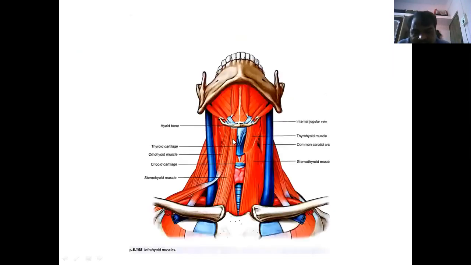See here, this is the muscular triangle. The muscular triangle means the infrahyoid muscles make the muscular triangle. But here, see the submental triangle. This is the submental triangle, below the symphysis menti. We can identify this as the muscular triangle, the submental triangle. This is the digastric or submandibular region.